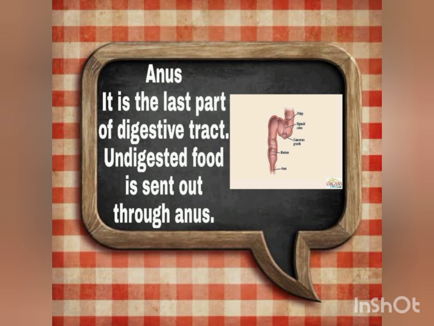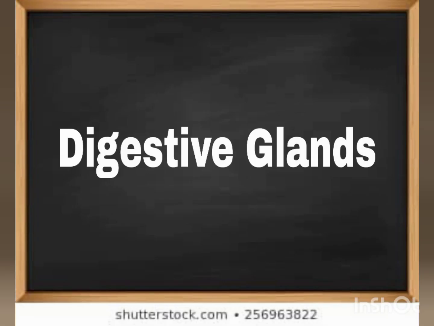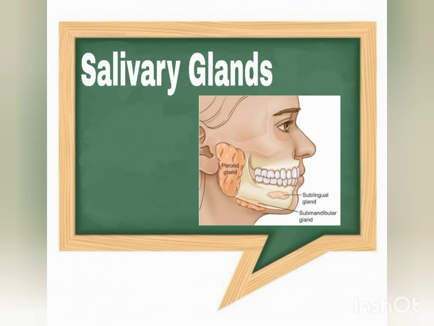Next, the digestive glands. The digestive glands have three parts, the salivary glands, pancreas and liver. The salivary glands secrete saliva which moistens the food. There are three pairs of salivary glands: parotid, sublingual and submandibular glands.